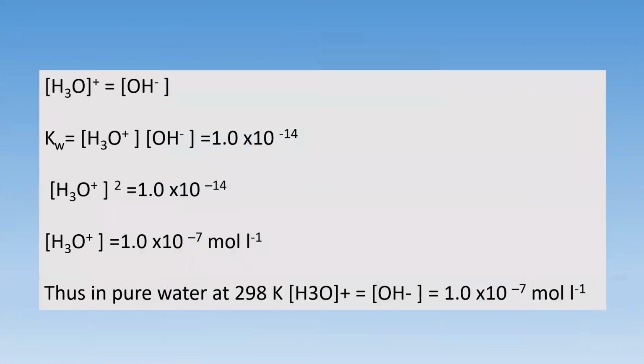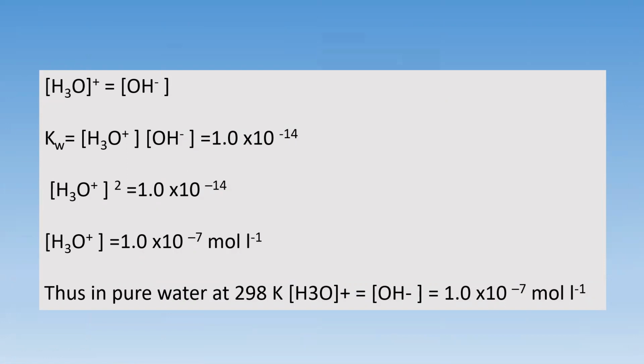Let's see the derivation. We know that at 25 degrees C, in 1 molar water, the concentration of hydronium ion is equal to the concentration of hydroxide ion at equilibrium. Therefore, Kw is equal to the product of the concentration of hydronium ion and hydroxide ion.